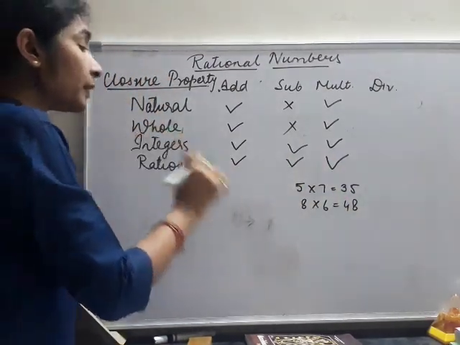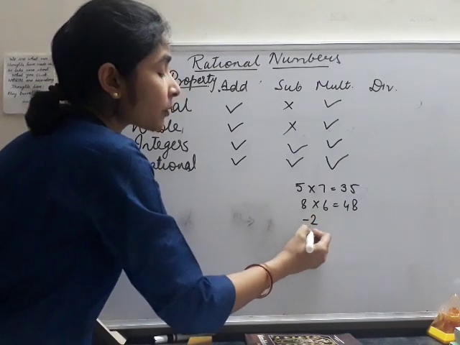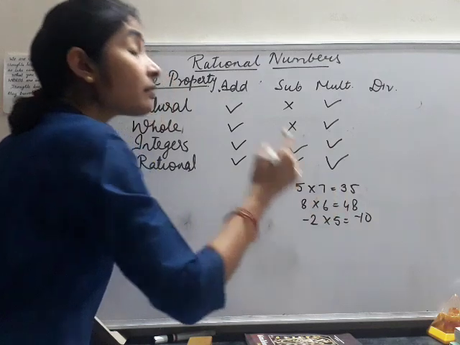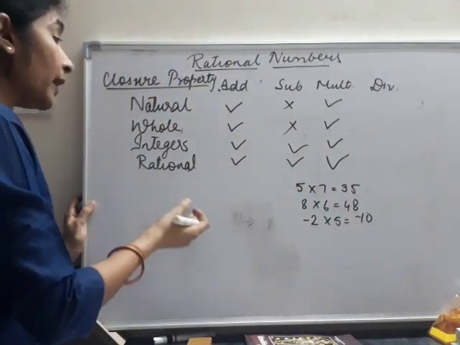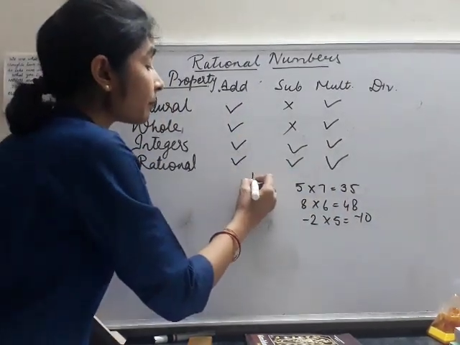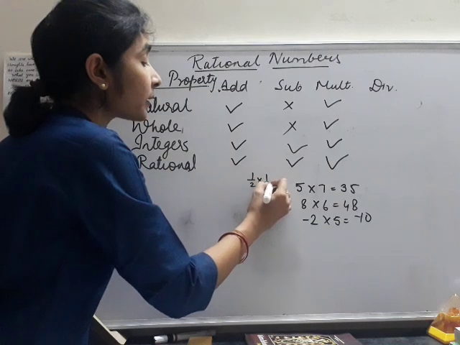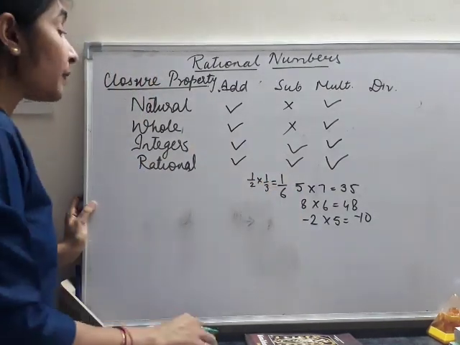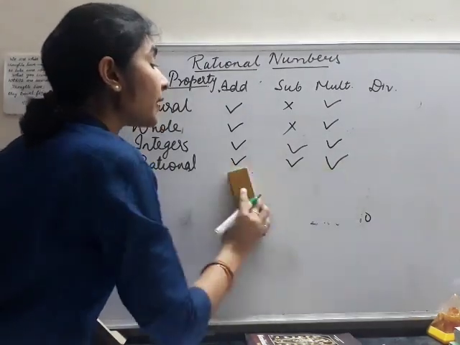In case of integers also, if I take a negative and a positive number, minus 2 into 5, that gives me minus 10, that is also an integer. In case of rational numbers also, if I do 1 by 2 into 1 by 3, that gives me 1 by 6. So that is also a rational number. So they are all closed under multiplication.